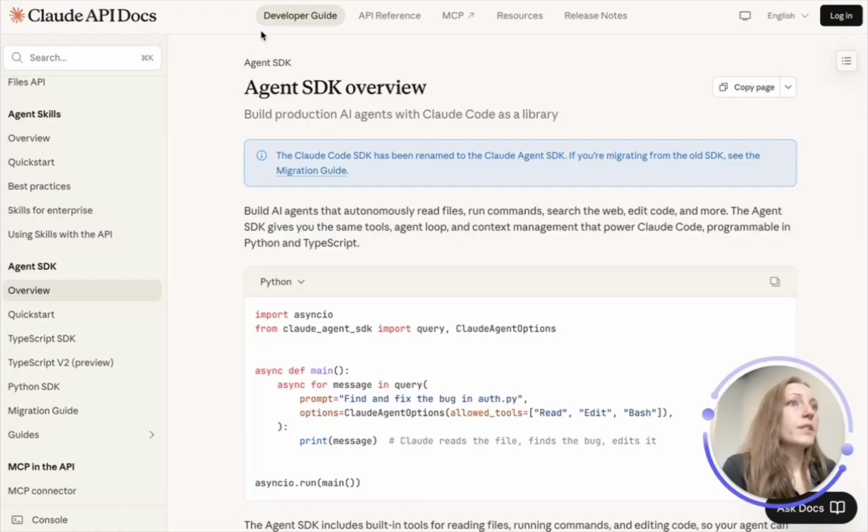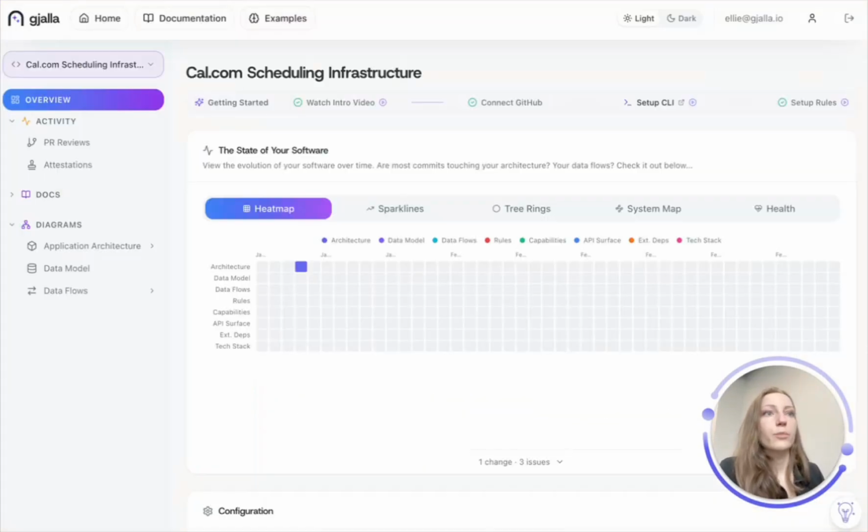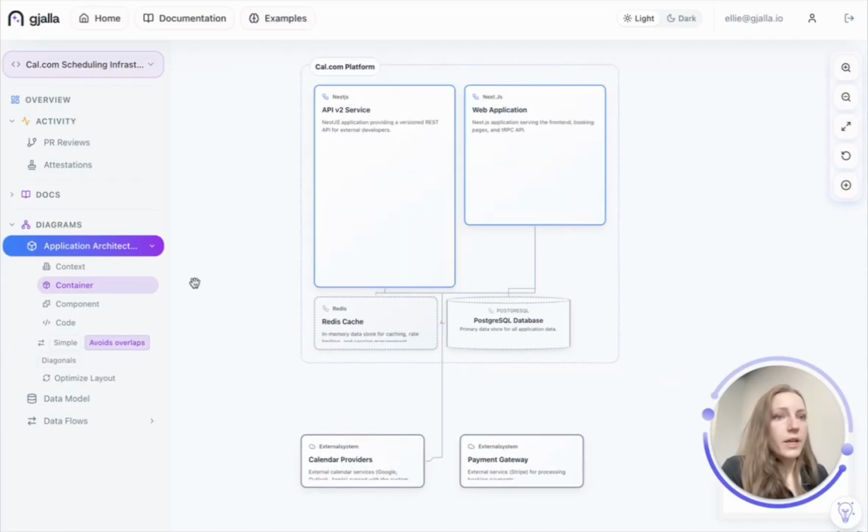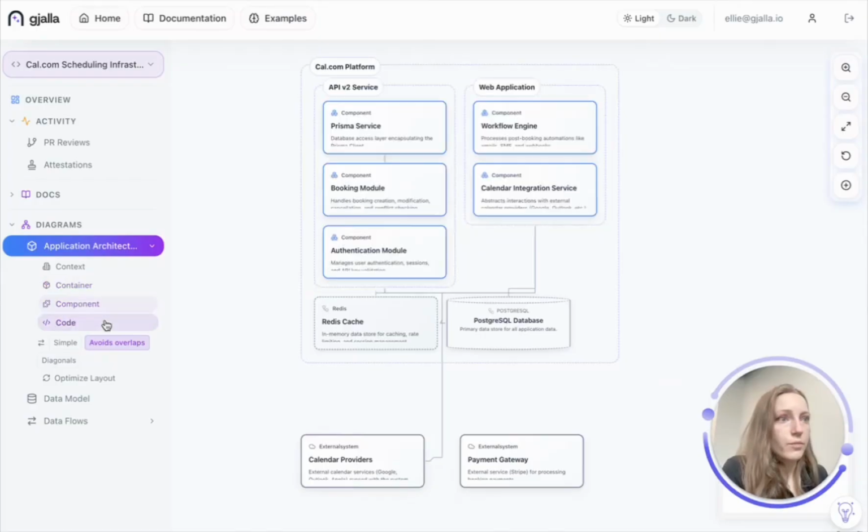I'll show you first an example. The Strands output and the Claude Agent SDK output look very similar, so I'm going to show you that first. Let's come here. This is the output that I got from the same workflow, the same prompts, the same output expectations running with the Claude Agents SDK. This is the high level architecture. You can zoom down and see a few more of the components, but maybe there's like 10 or 15 architecture components that were identified in this workflow. The Strands had a similar output to this one.